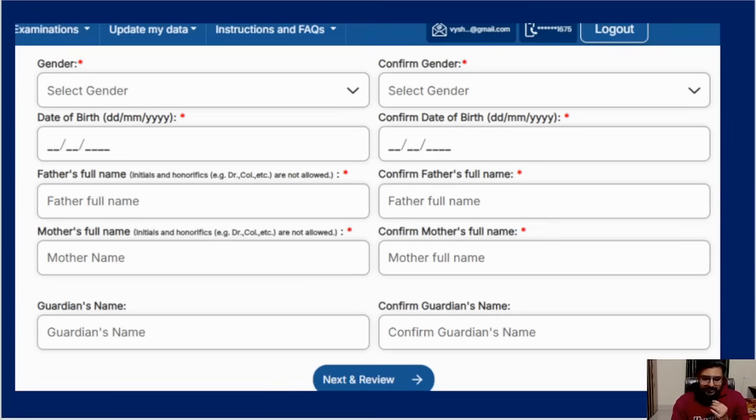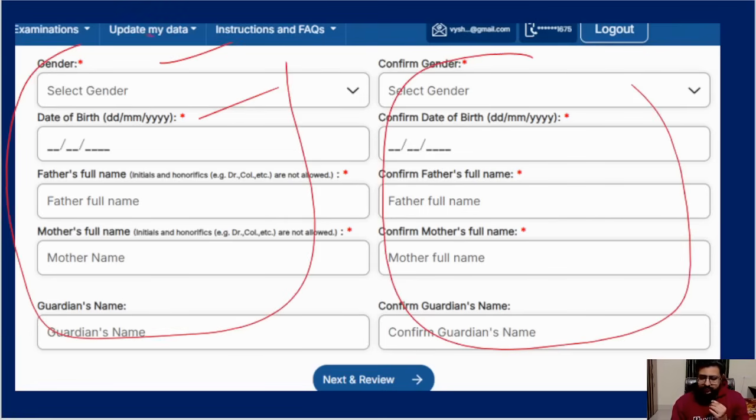After that, your basics like gender, date of birth, and everything you have to fill 2 times. Okay, here this is 1 time, here it is the 2nd time. Date of birth, father's name, mother's name, and full name you have to write. Here it is telling initials are not allowed, and extra things like doctor, colonel are not allowed. And if you see here, guardian's name doesn't have a star, so it's not mandatory. Always people ask whether they should put their husband's name or wife's name. That is not the thing. Always it is father's and mother's name and details they are asking everywhere, including your income and reservation details. Okay, so here it's done.